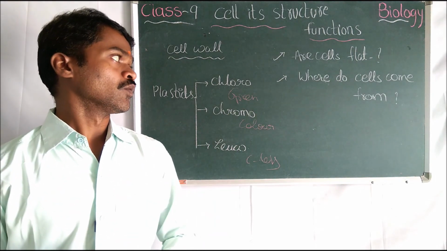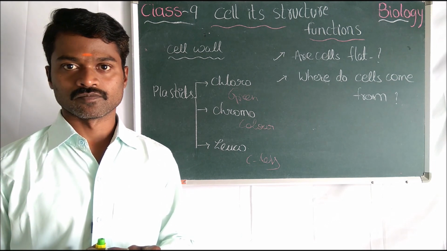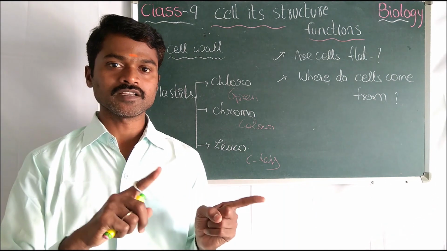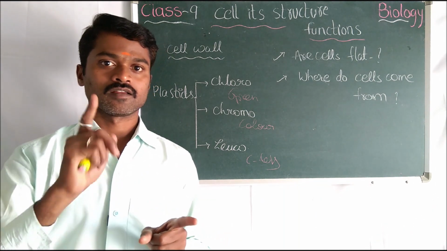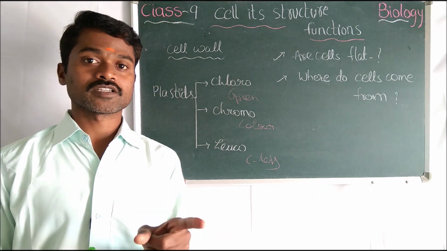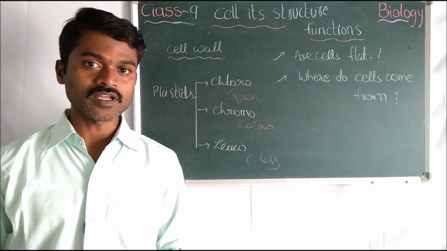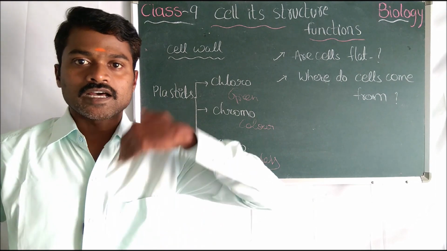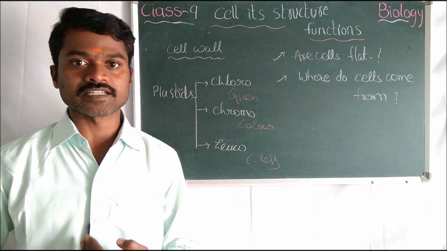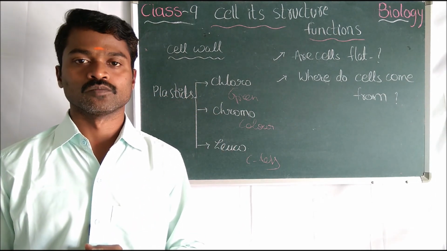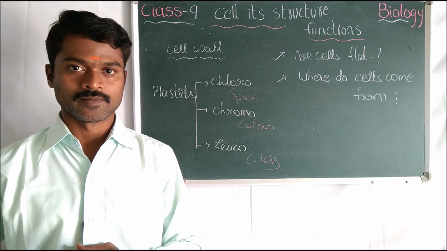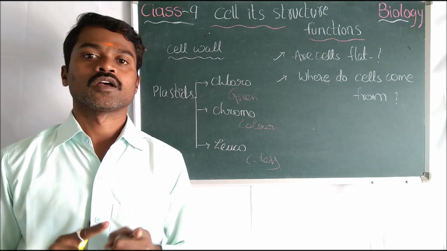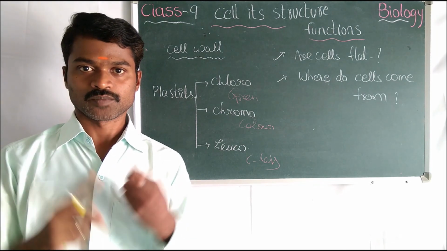Now come to where cells come from. Schleiden said cells come from the nucleus, the cytoplast. But actually cells come from other cells. That means new cells arise from pre-existing cells, as said by Virchow. Now, cell theory. What is cell theory? All organisms are composed of cells.